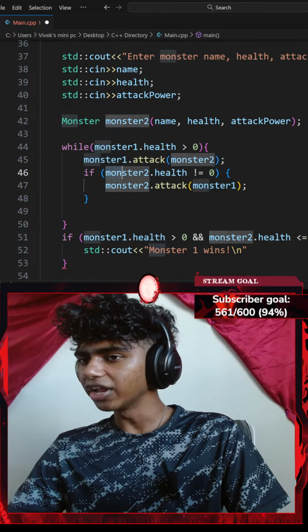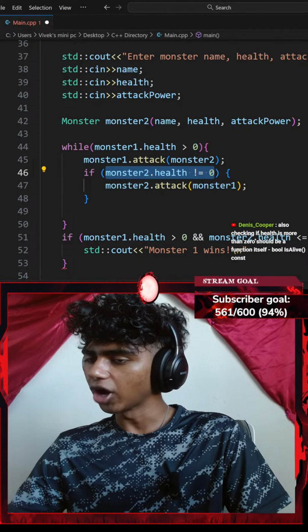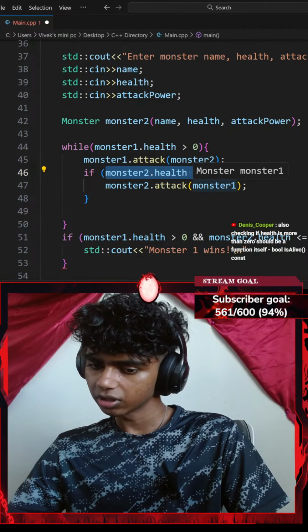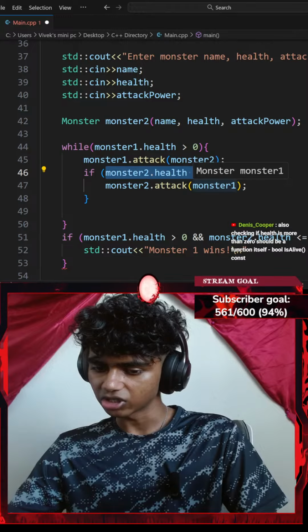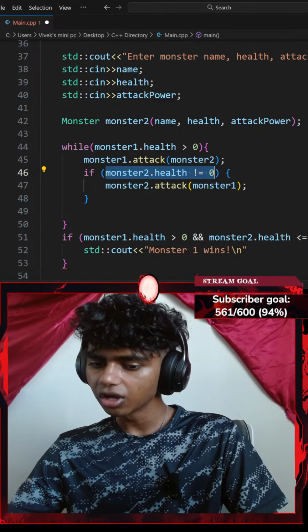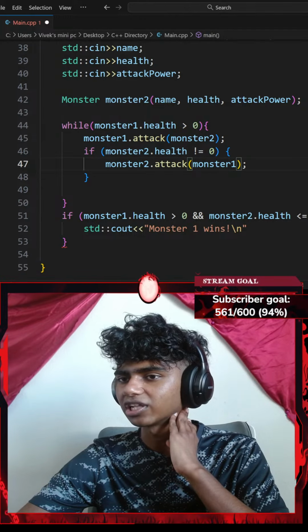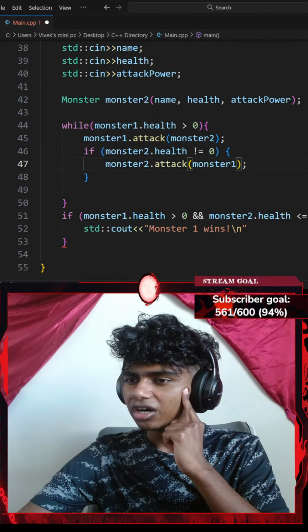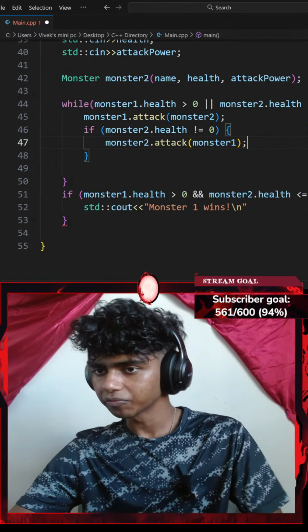On the other hand, if my monster 2 dot health is not equal to 0, okay, also checking if health is more than 0 should be a function itself, boolean alive const. Oh, I should actually try that. I should actually add a flag that checks if it's alive. Okay, let me actually see what happens if I run this regular loop.